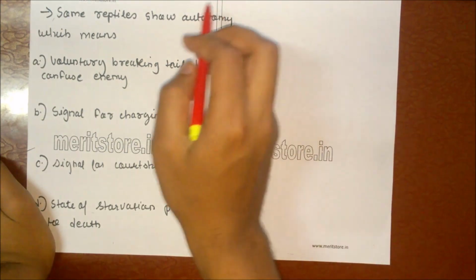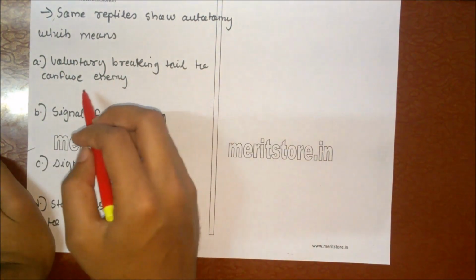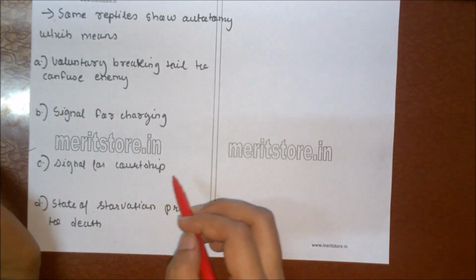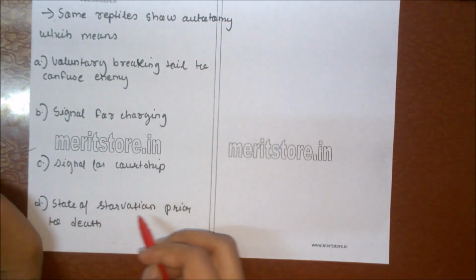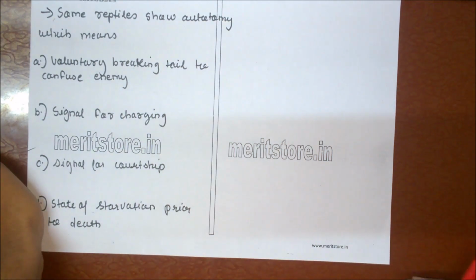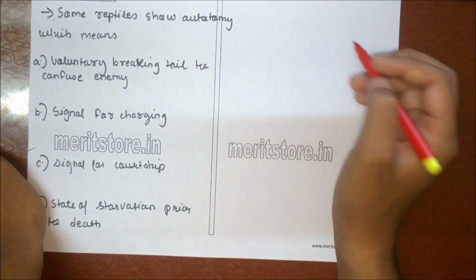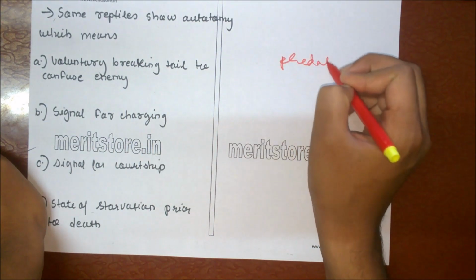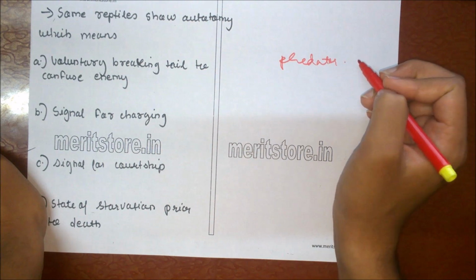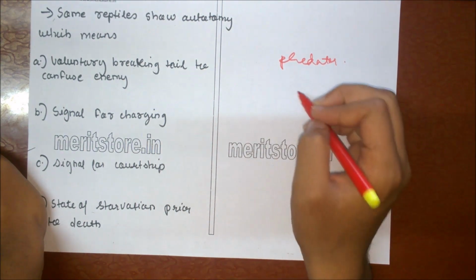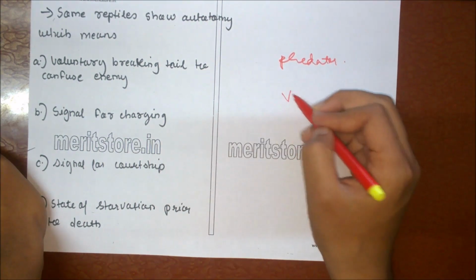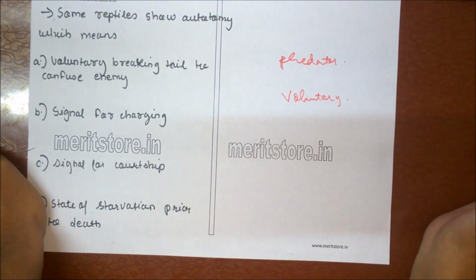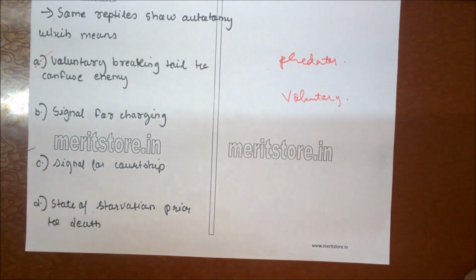Some reptiles show autotomy, which means A. Voluntary breaking of tail to confuse enemy, B. Signal for changing, C. Signal for courtship, D. State of starvation prior to death. The tail of most lizards is easily broken off when threatened or seized by a predator. This ability is known as autotomy. It is voluntary breaking of the tail to confuse the enemy. So option A is the correct answer.